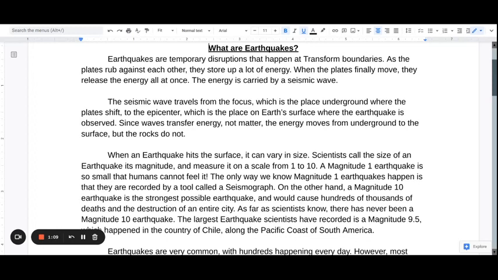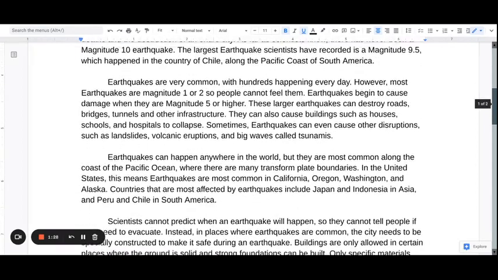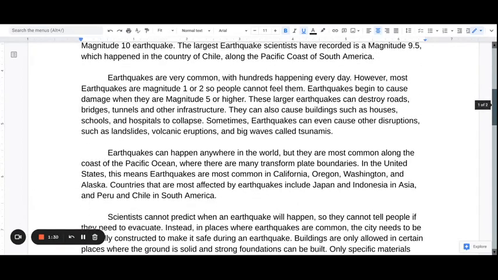On the other hand, a magnitude 10 earthquake is the strongest possible earthquake and would cause hundreds of thousands of deaths and the destruction of an entire city. As far as scientists know, there has never been a magnitude 10 earthquake. The largest earthquake scientists have recorded is a magnitude 9.5, which happened in the country of Chile, along the Pacific coast of South America. Earthquakes are very common, with hundreds happening every day.